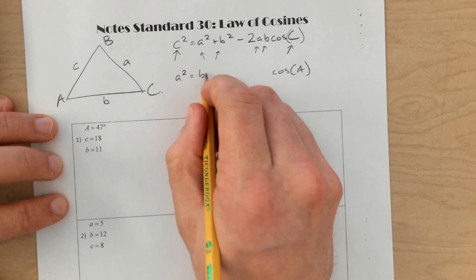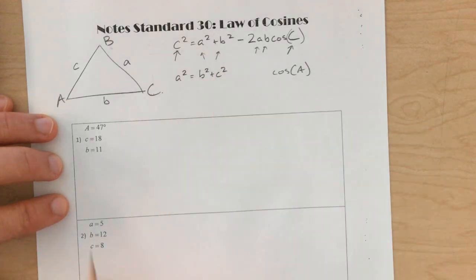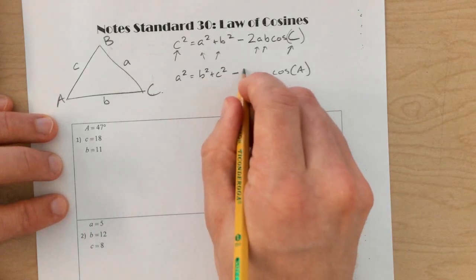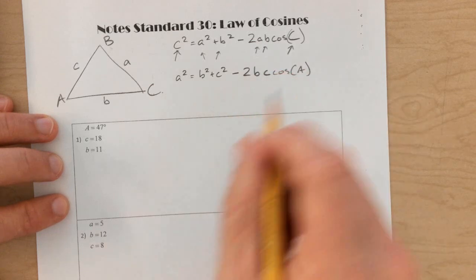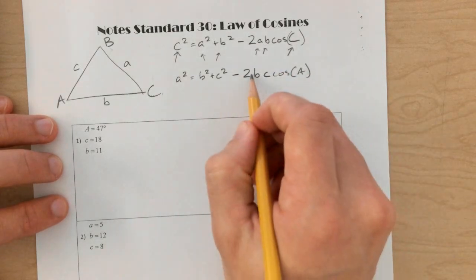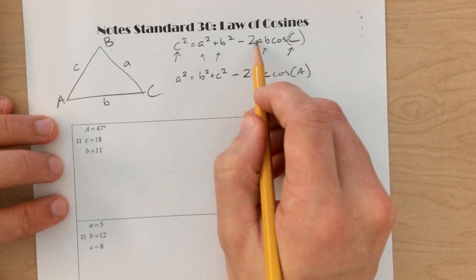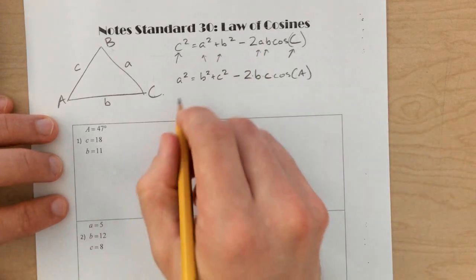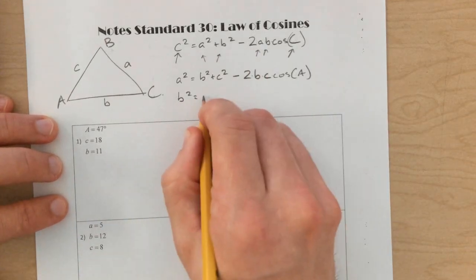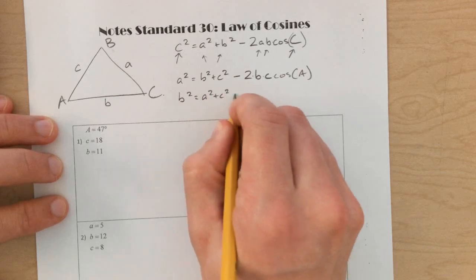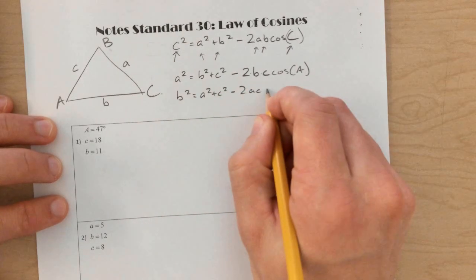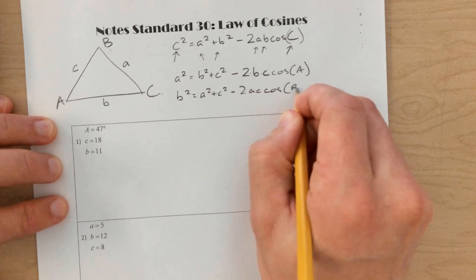And so this would be the other two sides, b squared plus c squared, and then we're going to have a minus 2bc. All of this right here is multiplication that's happening in between those things. And then we have b squared equals a squared plus c squared minus 2ac cosine angle B.